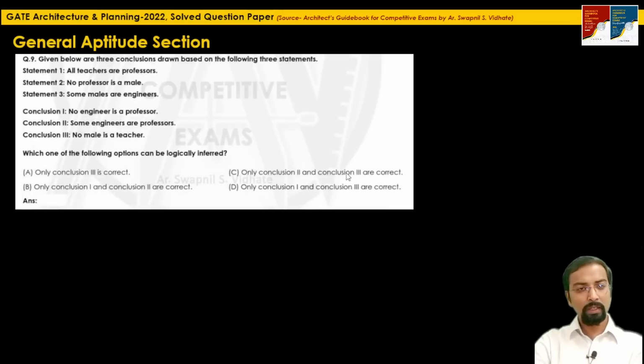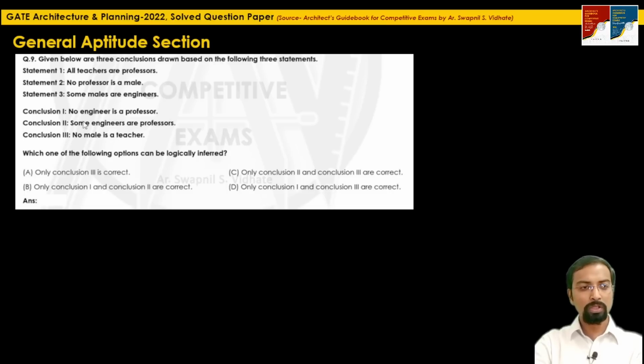Question 9, again based on some sentences we have to derive what is the correct conclusion. Given below are 3 conclusions drawn based on the following 3 statements. Statement 1, all teachers are professors. Statement 2, no professor is male. Statement 3, some males are engineers. There is no direct relation given between statement 3 and statement 1.